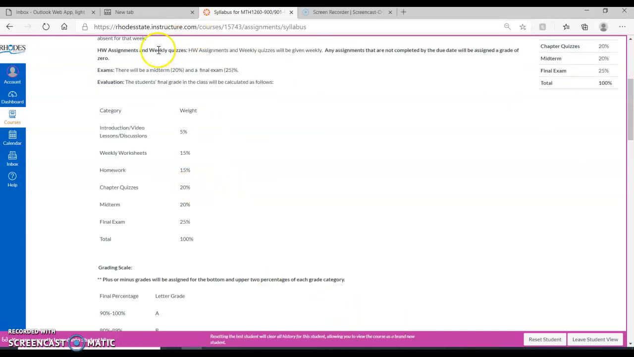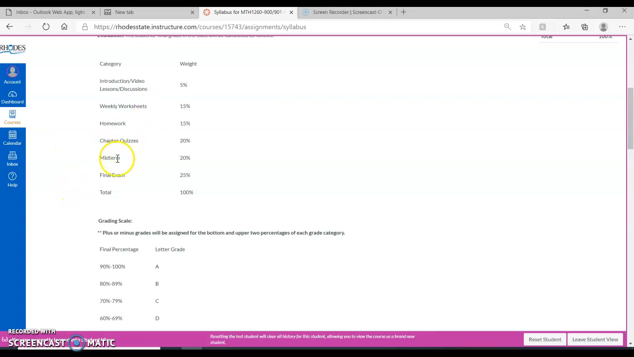Next, we have homework assignments and weekly quizzes. I do have a schedule laid out for the course that we'll look at in a little bit, but basically every week you're going to have some video lessons to watch. You're going to have some online homework to do. Most weeks you have a paper pencil worksheet that you'll have to print out, complete and then re-upload. And then you'll also have some online quizzes. Again, all of those things for the week are due on one day, typically Wednesday.